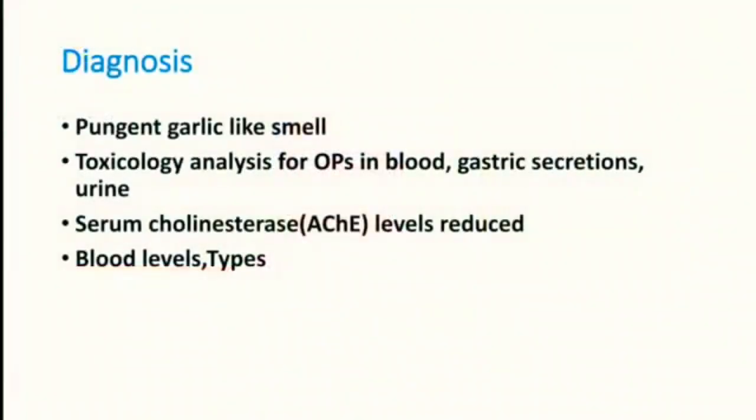Now we can look at the diagnostic part of OP poisoning. Pungent garlic smell is explained in most of the books and literature, but what you classically get in our practice is a petroleum-like smell. Now we can send the patient samples for OP to a toxicological lab. So blood can be sent, gastric secretions can be sent, urine can be sent, and we can even send a serum cholinesterase level, which will be reduced. So analytical toxicology has a very important role when you have a poisoning with multiple materials like OP or carbamate or some other pesticides.